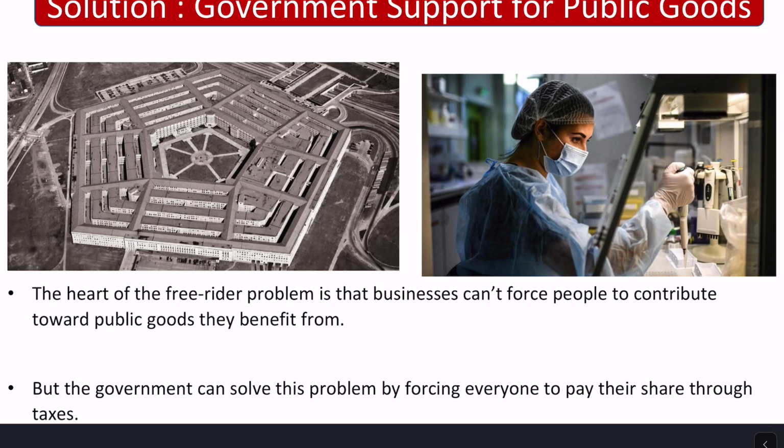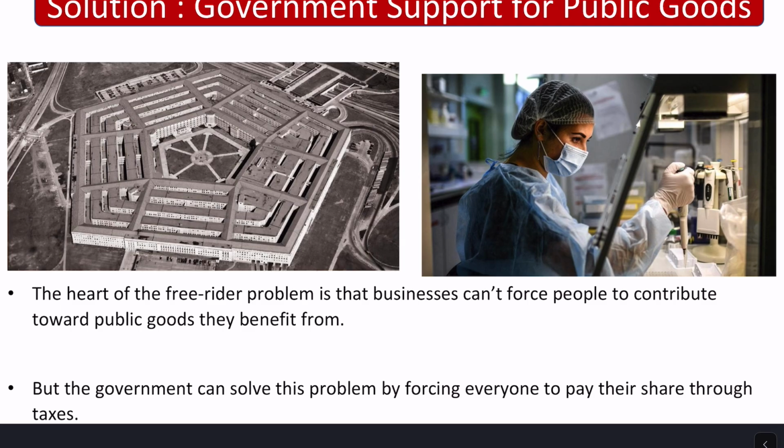All right, so a solution, like I alluded to before, would be government support for public goods. So national defense, public good, non-rival and non-excludable. And so we have a government that's going to fund it, and then the government is also going to provide national defense. Right? The heart of the free rider problem is that businesses can't force people to contribute toward public goods that they benefit from. But the government can solve this problem by forcing everyone to pay their fair share through taxes.